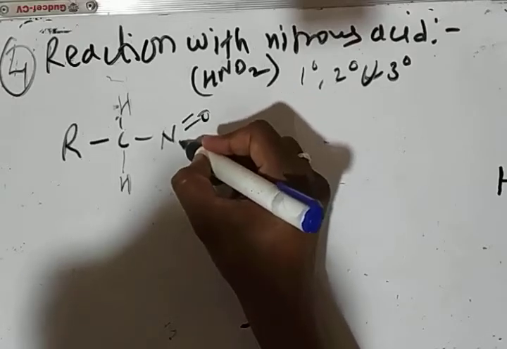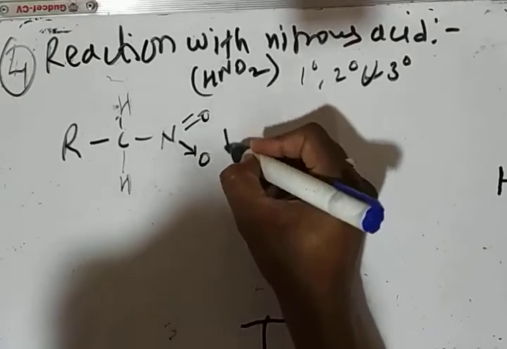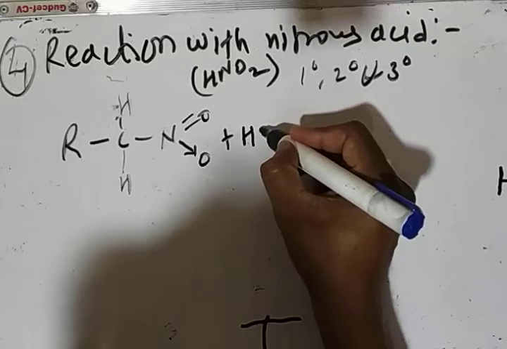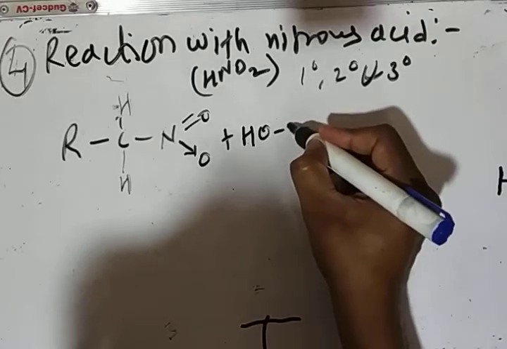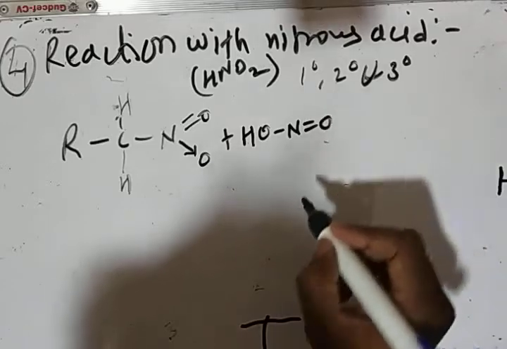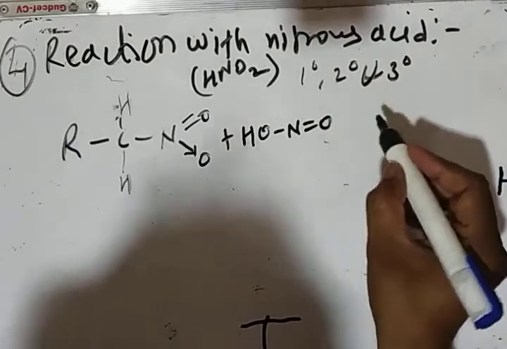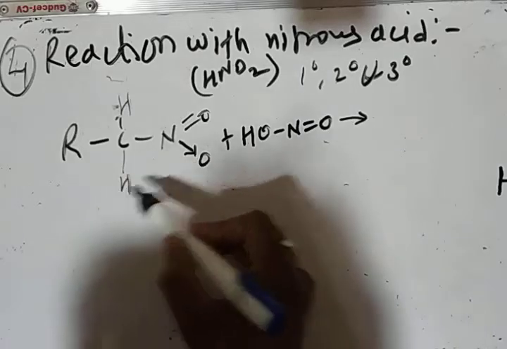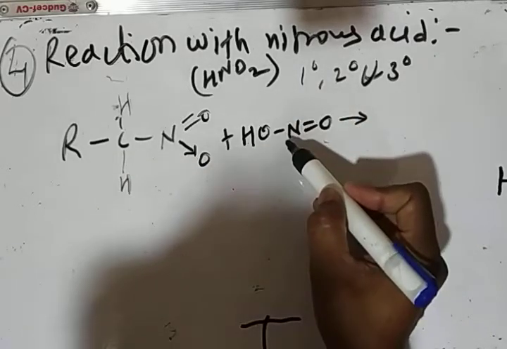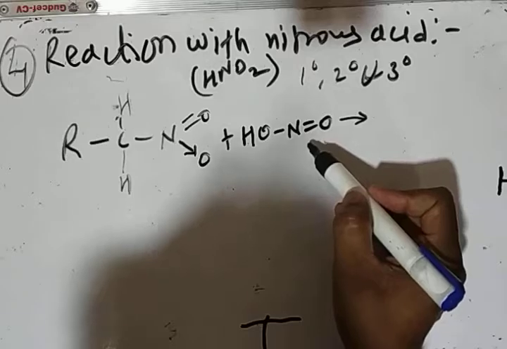This nitroalkane on reacting with nitrous acid, that is HNO2, which can be written as HONO, has its alpha hydrogen replaced by this NO group. NO group is known as nitrosyl group.